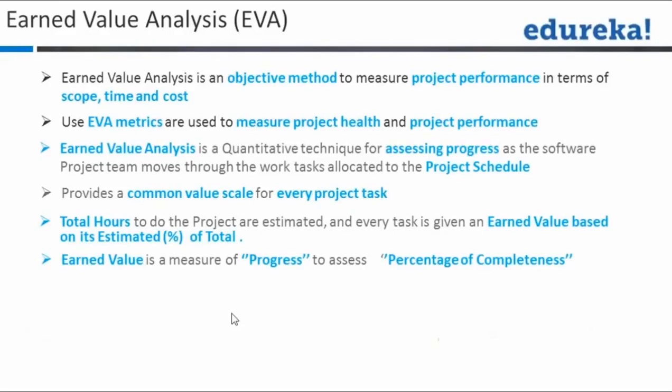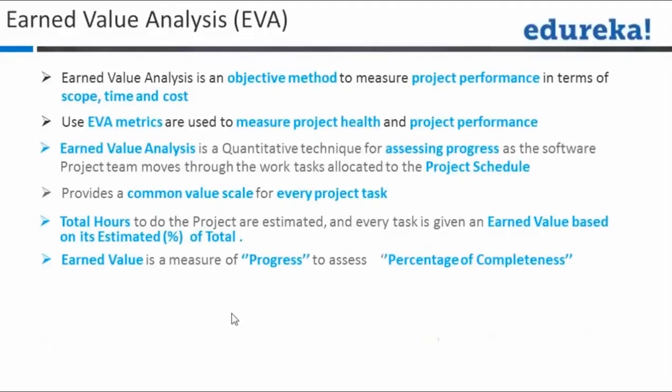So in earned value, what we really do is measure our progress based on the value, based on the money. Both schedule and cost are calculated on the basis of that.